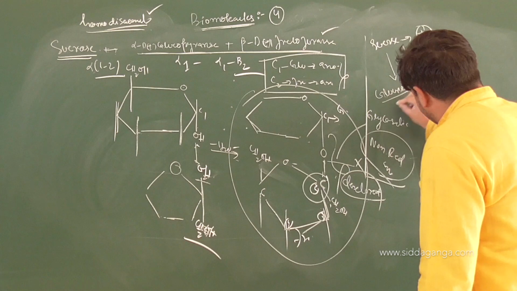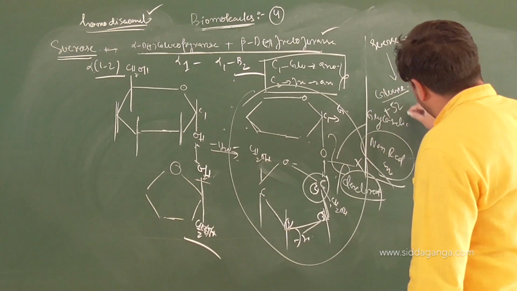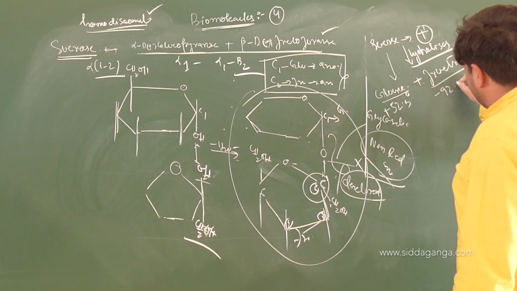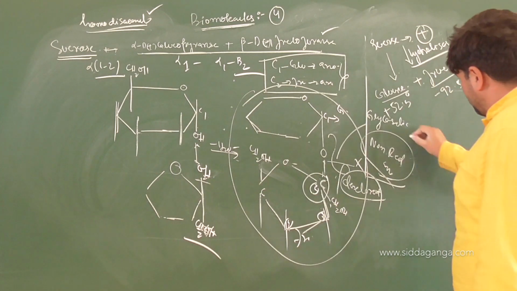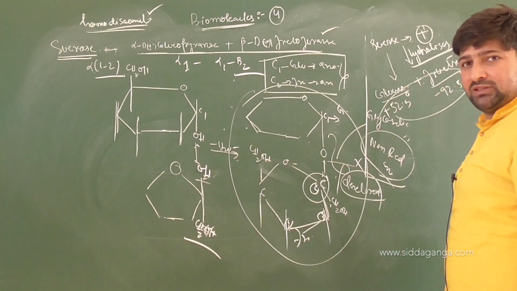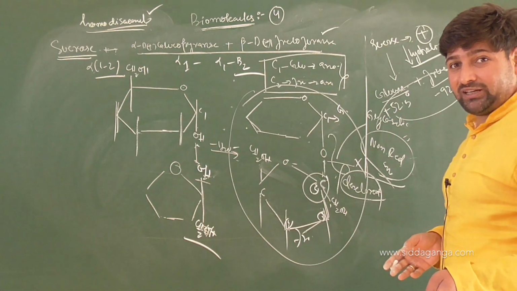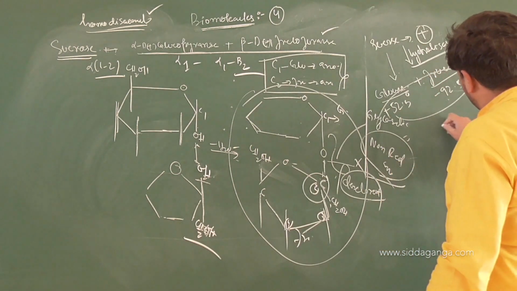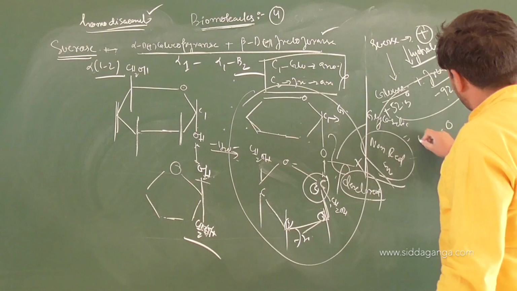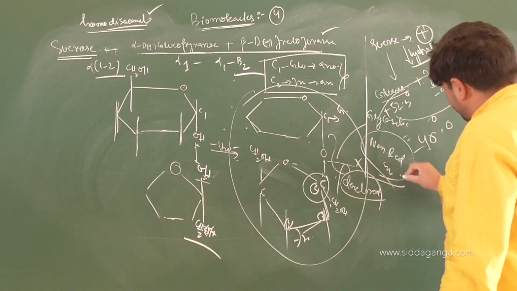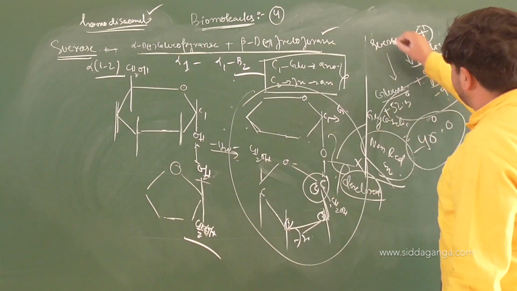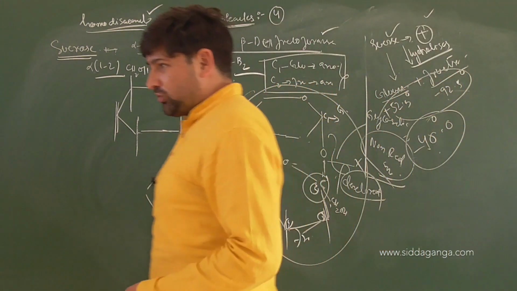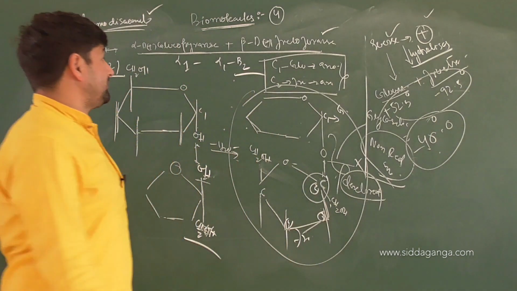What is the optical activity of glucose? It is plus 52.5 degrees. And for fructose, the optical rotation is minus 92.5 degrees. When you sum up the two, because we get a mixture of these in equal proportions, you get a net optical rotation of about 40 degrees towards the left. So it will be levorotatory on the whole. Actually, sucrose is dextrorotatory, but after hydrolysis, after you have broken it, the mixture is levorotatory. Sucrose is also called cane sugar.